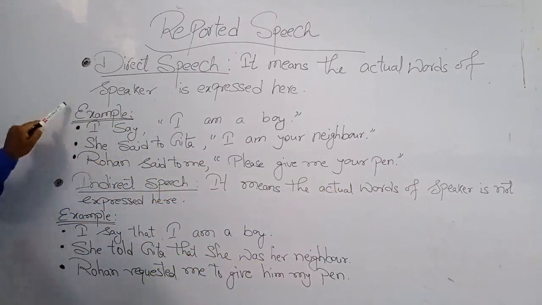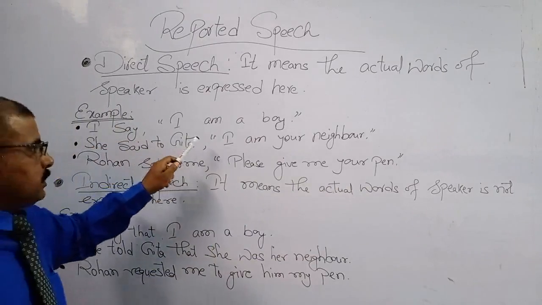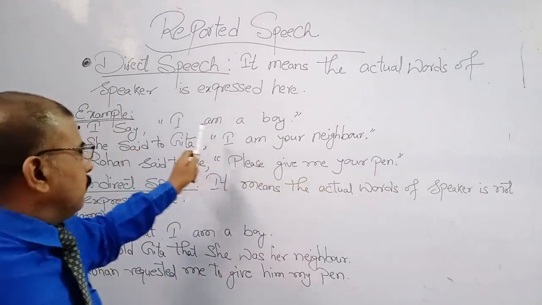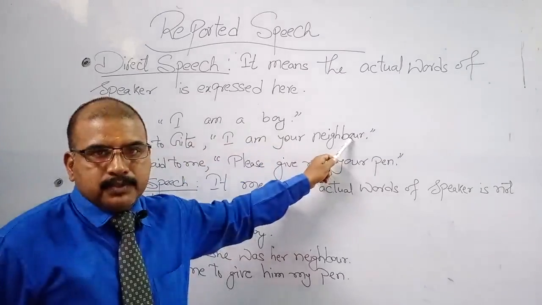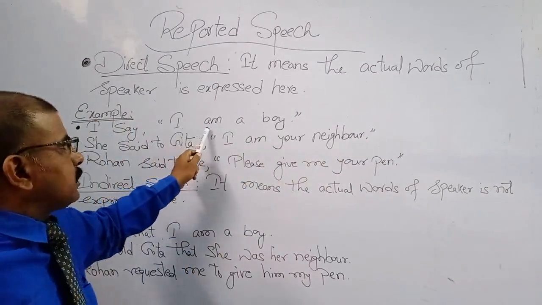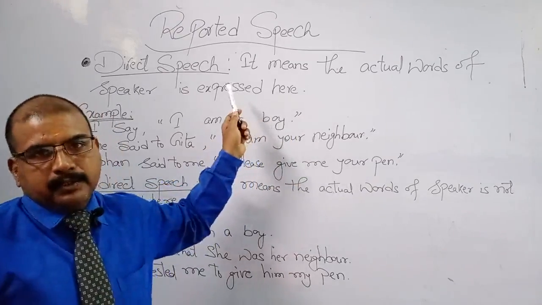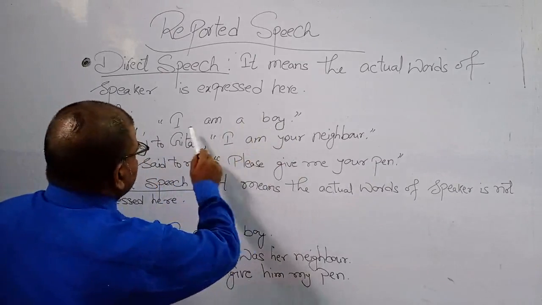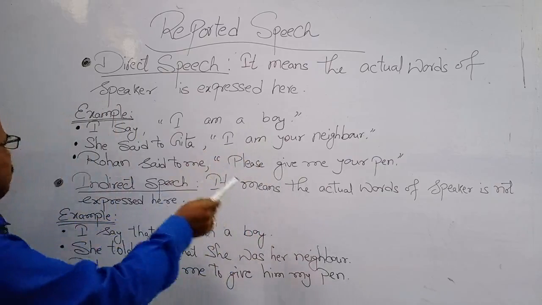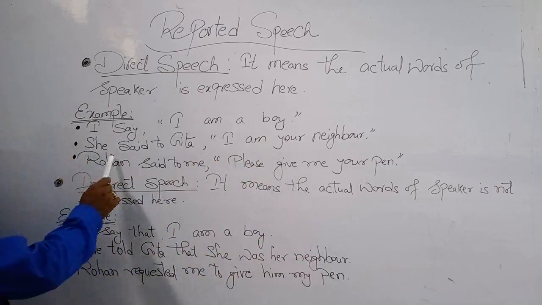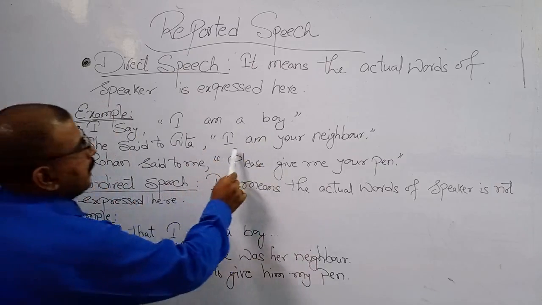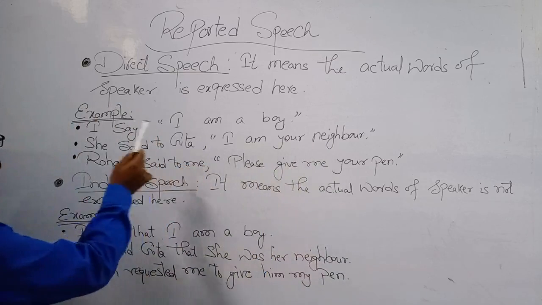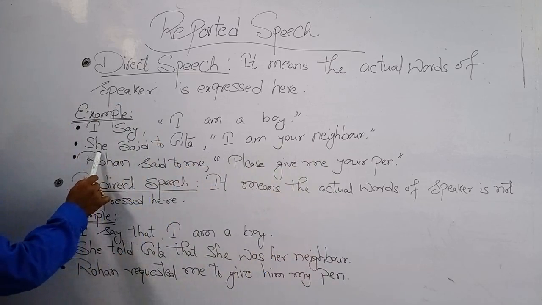In these three examples, the group of words used in inverted commas are the actual words of a speaker. "I am a boy" is the actual words of the speaker, spoken by I. In the second example, "I am your neighbor" is spoken by the subject she.